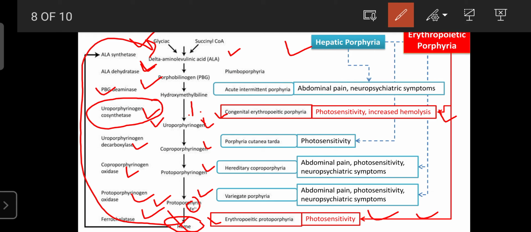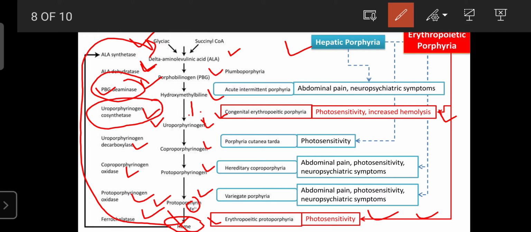This enzyme is required for the conversion of porphobilinogen into hydroxymethylbilane, and with lack of this enzyme, hydroxymethylbilane is not formed. So PBG is seen in the urine or elevated in the blood. Due to that, the person suffers abdominal pain and neuropsychiatric symptoms. That condition is known as acute intermittent porphyria.